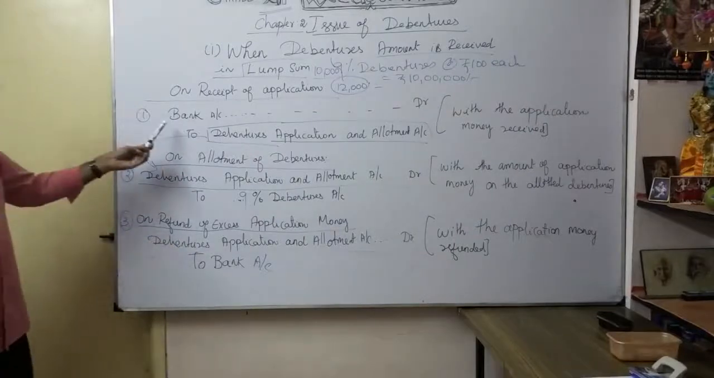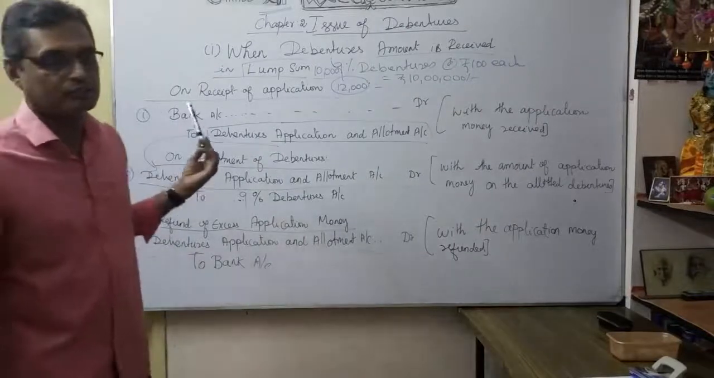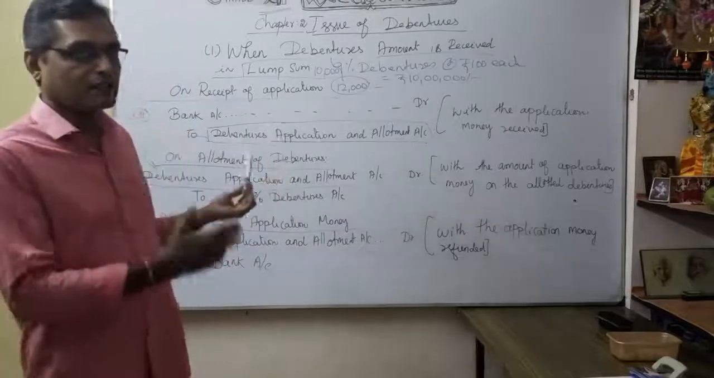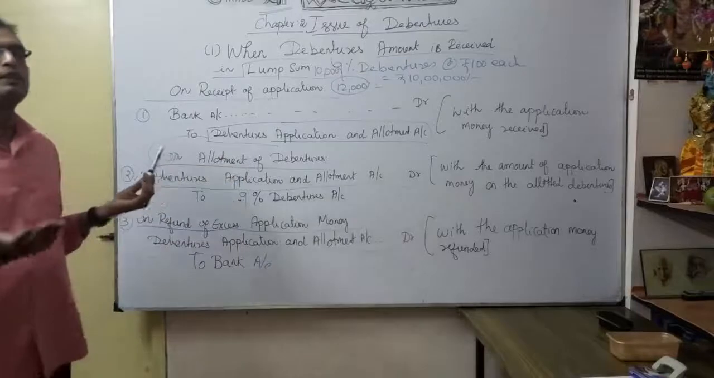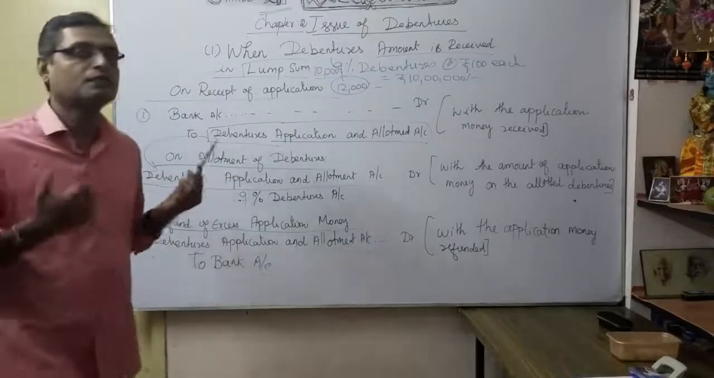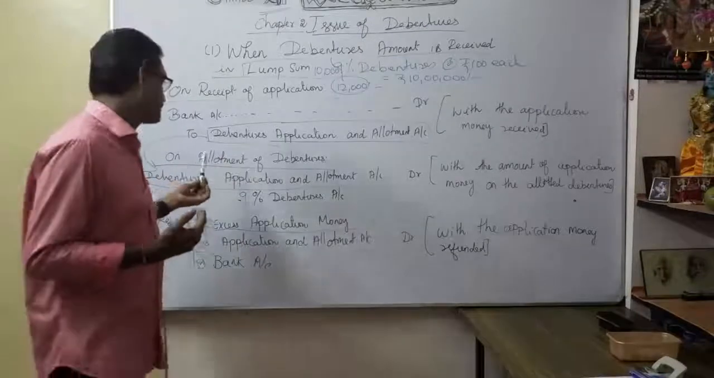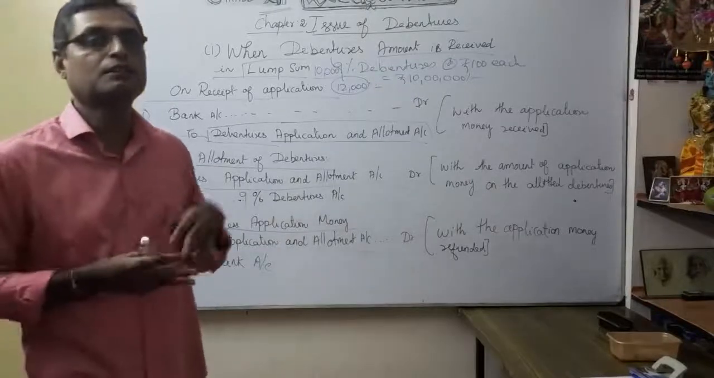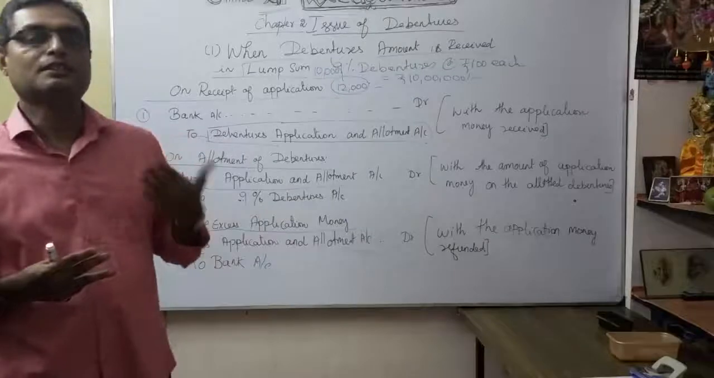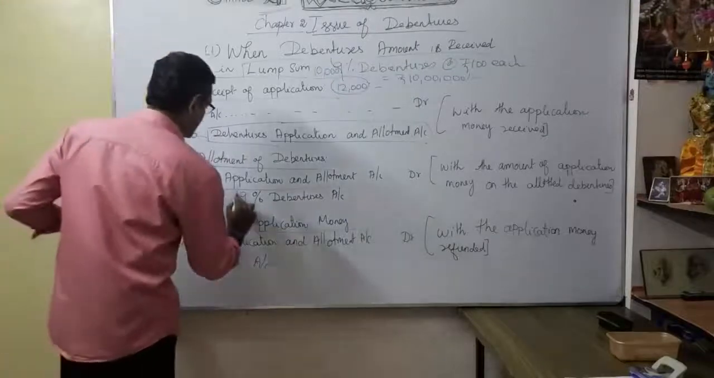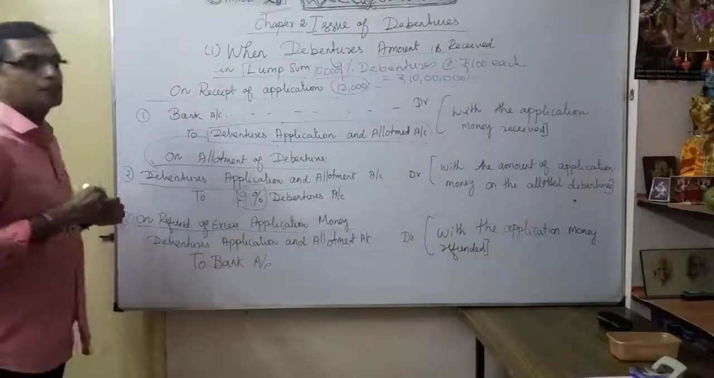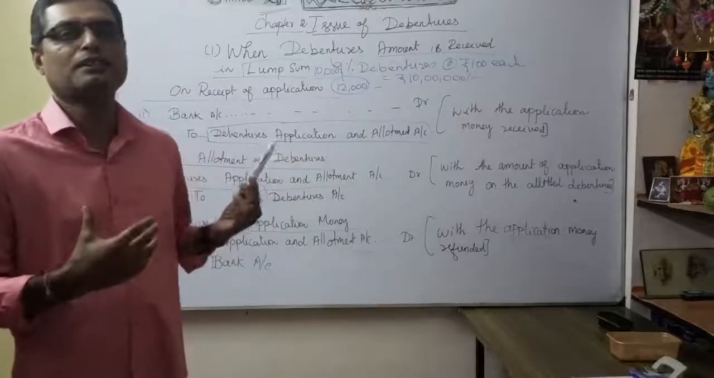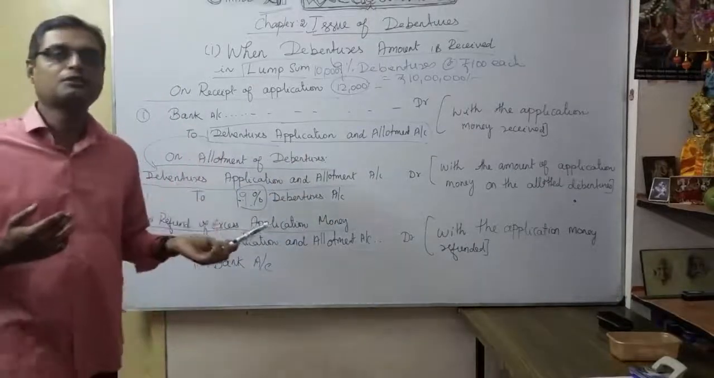Now understood? First entry is what? Bank account debit to debentures application and allotment account. For the second entry, whatever was debited is now transferred to the debentures account. That means, bank account, then second one, debentures application and allotment account debit to 9% debenture account. That's the prefix we want to mention here, the example I am telling you. So the entire debenture application money, once it is allotted, is transferred to the debenture account.